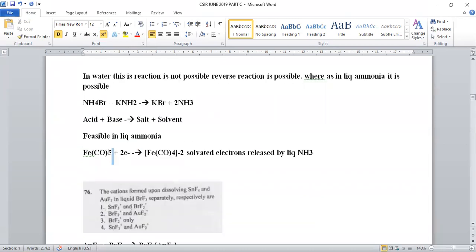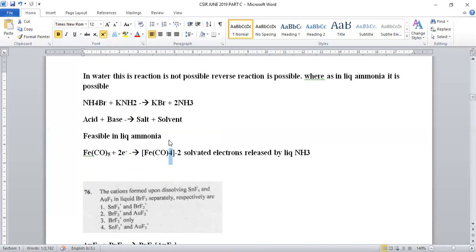And the third reaction: iron pentacarbonyl is treated with 2 electrons. Whenever 2 electrons are added, there is a formation of [Fe(CO)4]2-. A charged species will be generated.